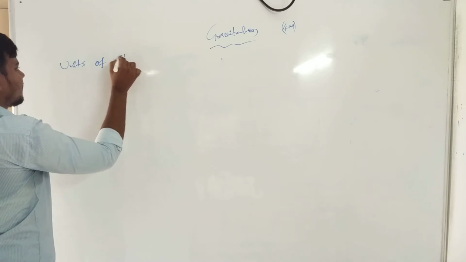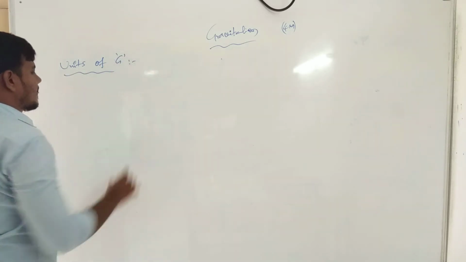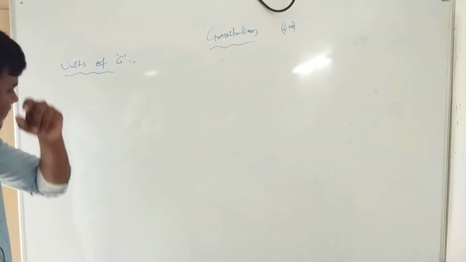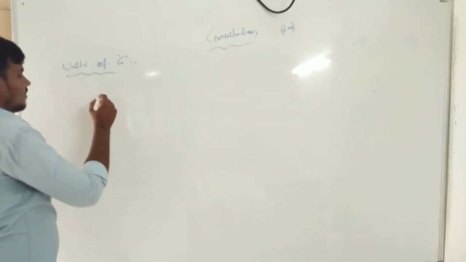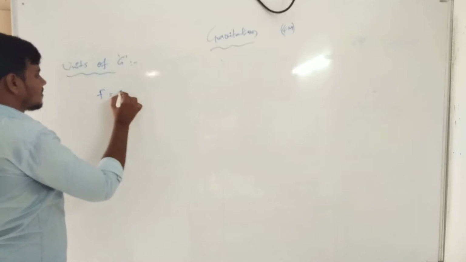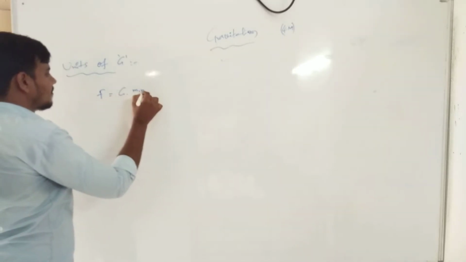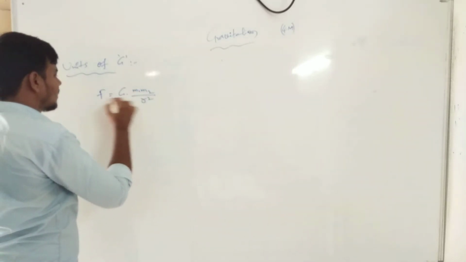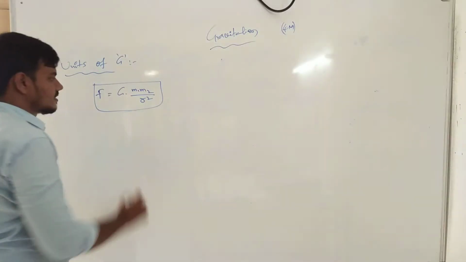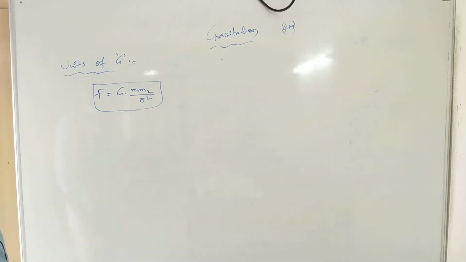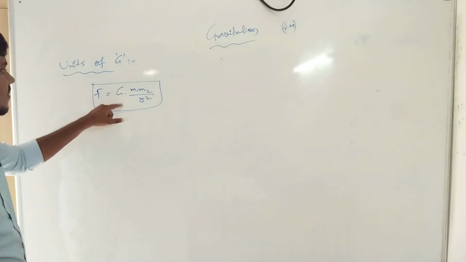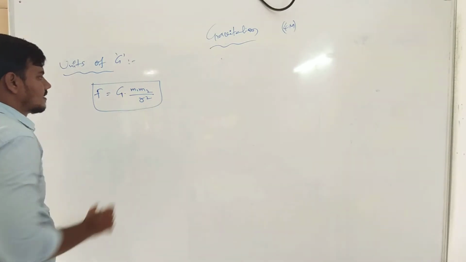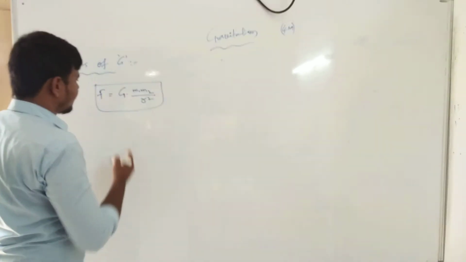Units of capital G. Now we are going to our equation. F is equal to capital G M1 M2 by R square. This is the first equation. Units of capital G. Capital G is the constant, right? Okay.